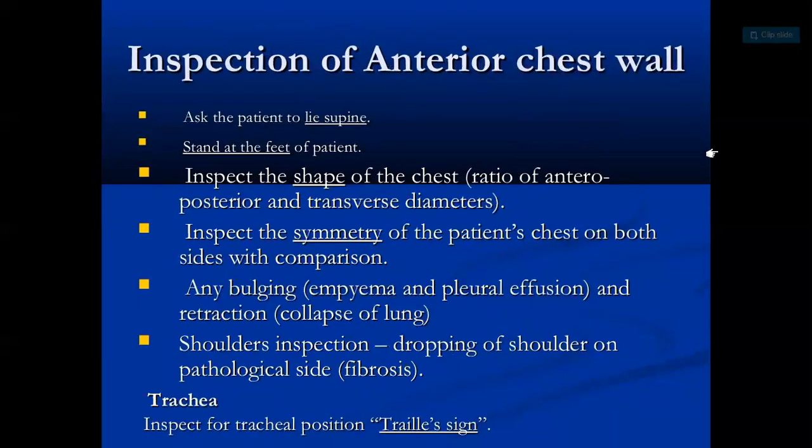So, inspection of the anterior chest wall. Ask the patient to lie supine or stand on their feet. Inspect the shape of the chest. Inspect the symmetry of the patient's chest, comparing both sides, for asymmetry from emphysema, pleural effusion or collapse of lung. Shoulder inspection, for drooping of the shoulder on the pathological side. Then trachea: inspect the tracheal position.